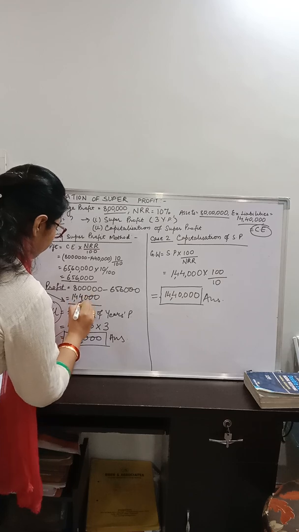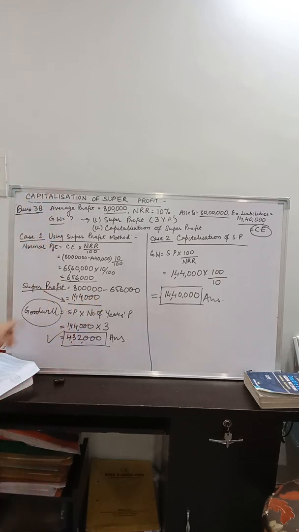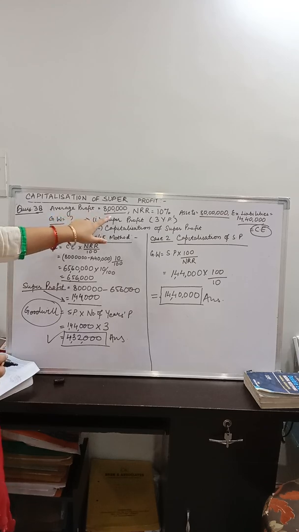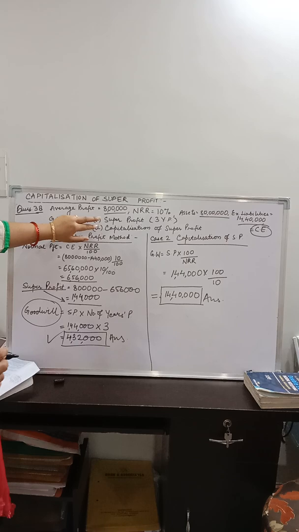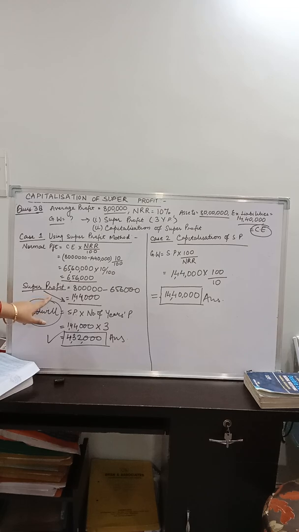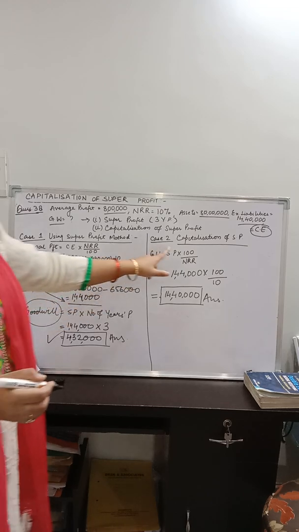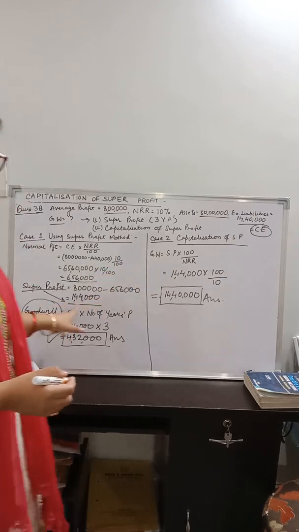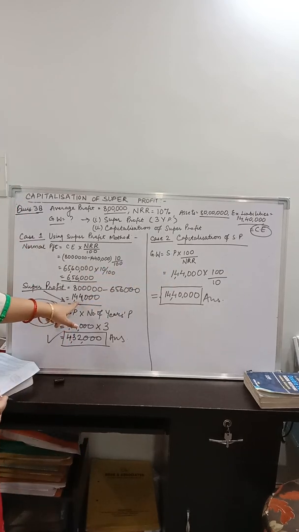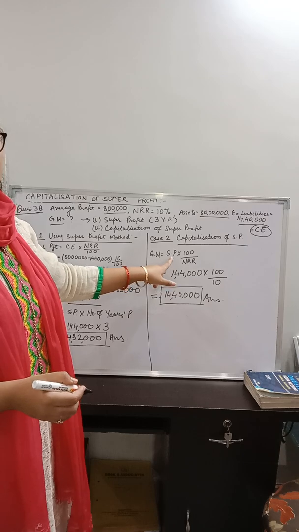One more thing, children. In the book, it is printed capitalization as the first case and super profit as the second case. Since we require the calculation of super profit, that is why I have just reversed the cases. Case 2 will be considered as case 1 because we first need to calculate the super profit in the steps of calculation. So since we already know the super profit because we have already calculated it, this 1,44,000 will go into the formula of goodwill.